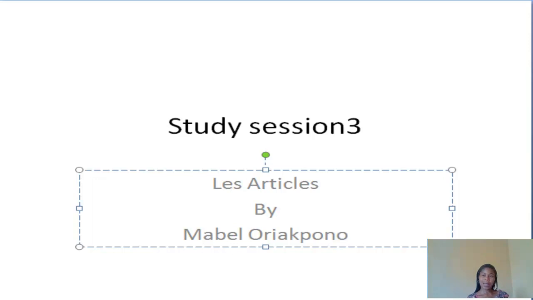Une cravate, tie, the one you wear on your suit. Une classe, class. Une femme, woman or lady or wife. So these are some examples of nouns that are feminine in French. You can see that it's not only human beings. Nouns, both human and non-human, have their genders, which I'm sure you have noticed.